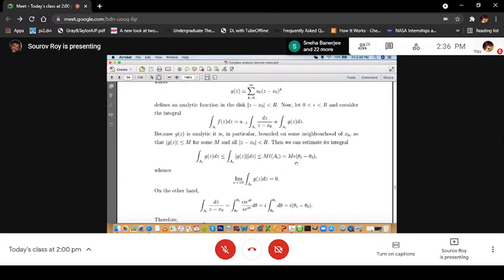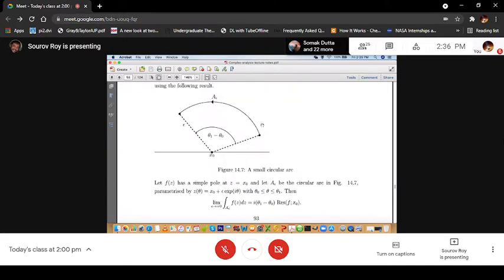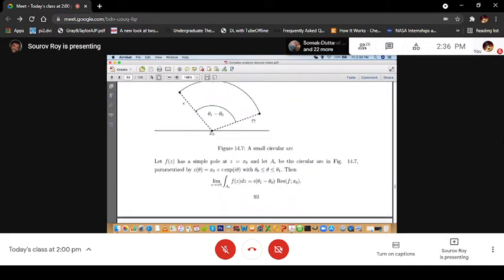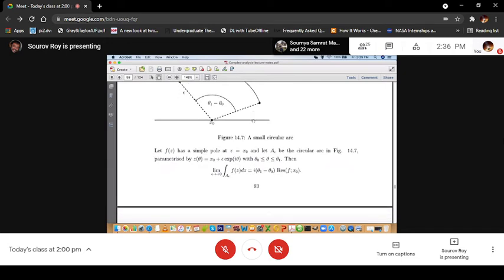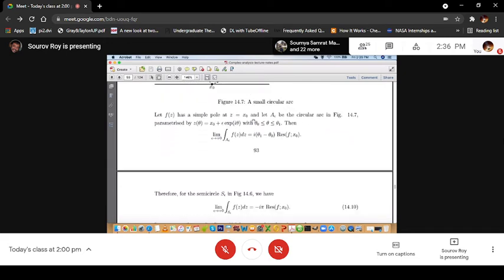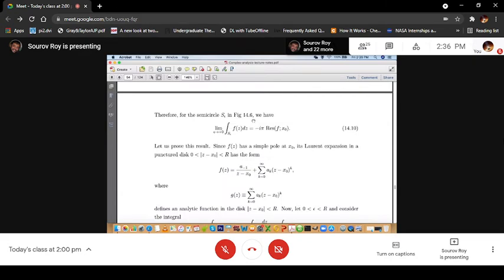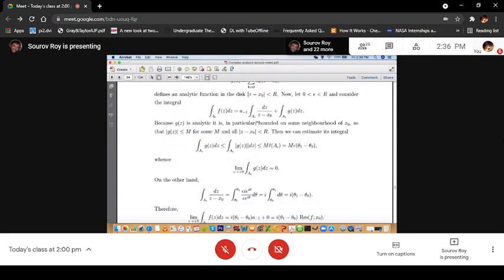And we know that the length of the curve is epsilon times theta 1 minus theta 0, assuming that theta 1 and theta 0 are sufficiently small. So that means in the limit epsilon tending to 0, the integration along A epsilon of this analytic function goes to 0.